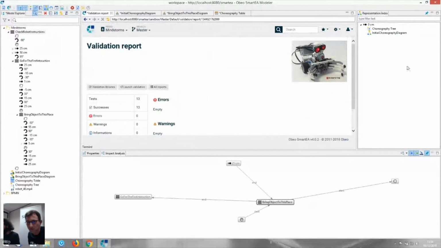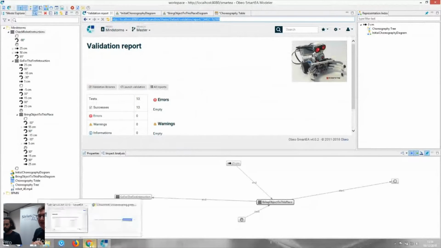By the way, here you may have noticed the URL on top of the editor. This URL is a stable URL that you can share among your users, and you can send it by chat or by email, and your users will be able to connect to this URL via the web browser and see the same report. And that's the same actually for the representations and different types of pages of the repository.